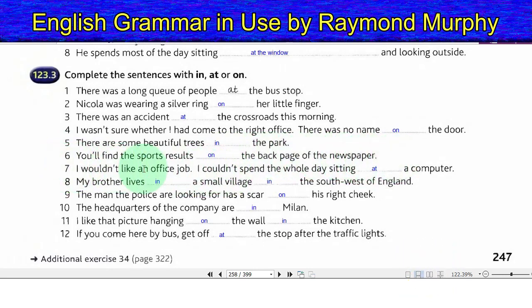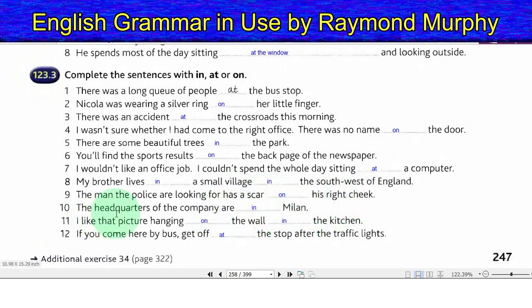7. I would not like an office job. I could not spend the whole day sitting at a computer. 8. My brother lives in a small village in the southwest of England. 9. The man the police are looking for has a scar on his right cheek.